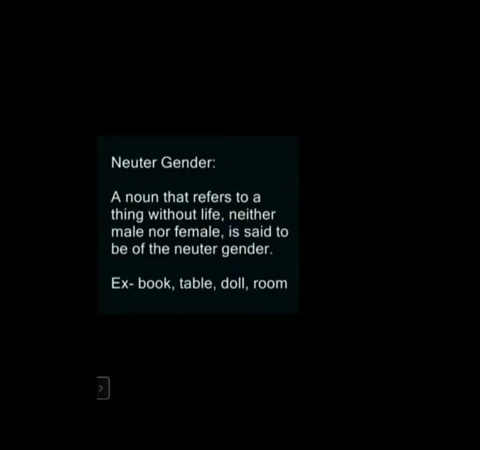So neuter gender means what? That we will see now. A noun that refers to a thing without life, neither male nor female, is said to be of the neuter gender. That is book, table, doll, room. This will go under the neuter gender. That means all non-living things will go under this neuter gender. Now let's see some examples on this neuter gender.